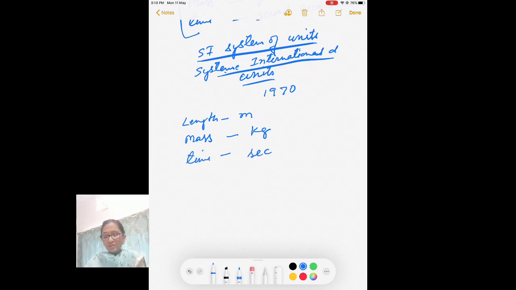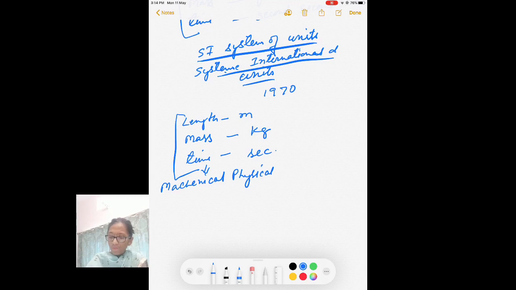Now, all these are called mechanical physical quantities, and they have mechanical units.